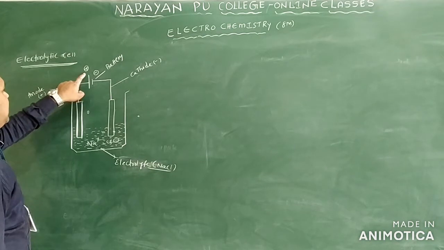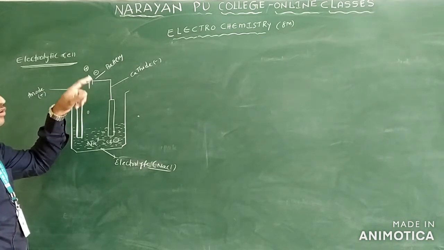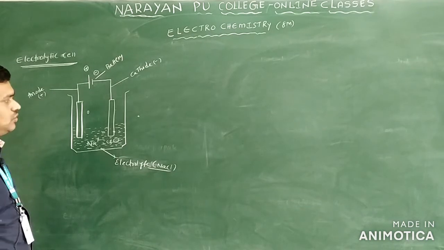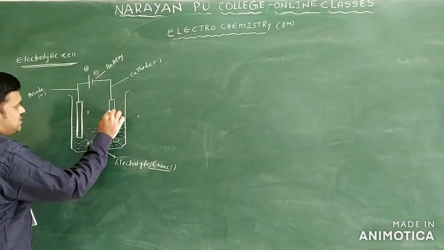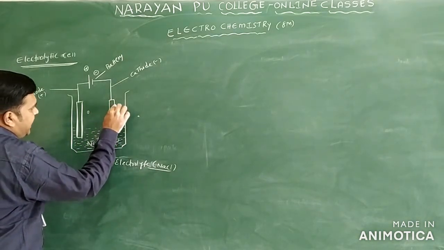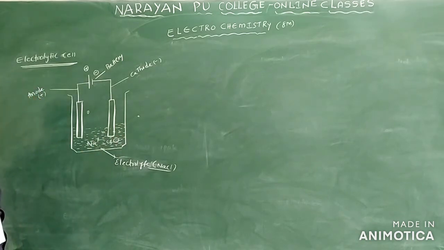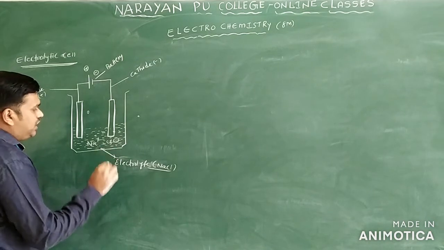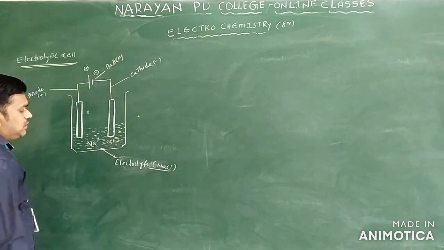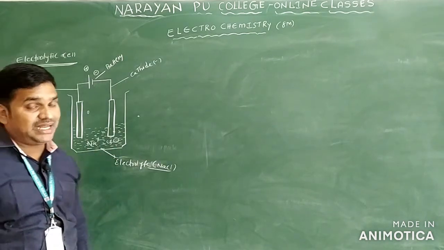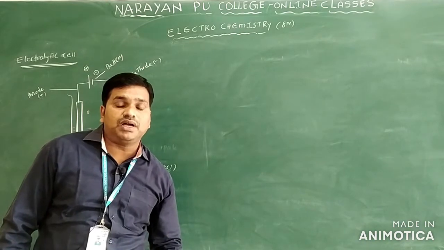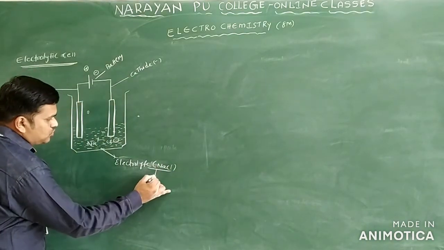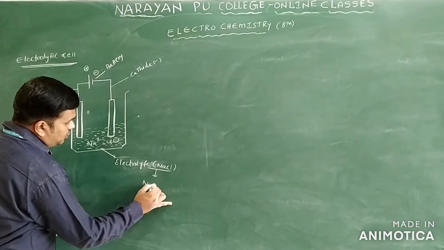In the battery, the large line is the positive terminal, attached to the anode, and the negative terminal is attached to the cathode. These are metal rods, which act as electrodes. They are placed in the electrolyte. In this NaCl electrolyte solution, NaCl is dissociated into Na plus and Cl minus ions.